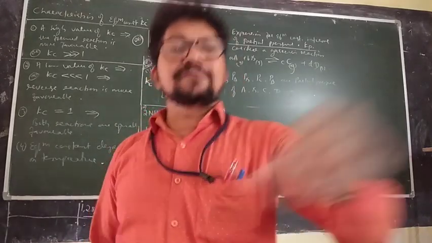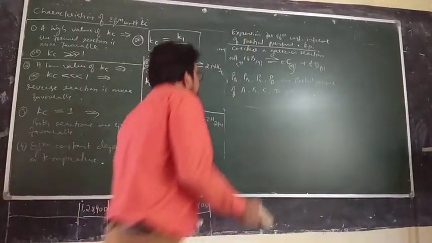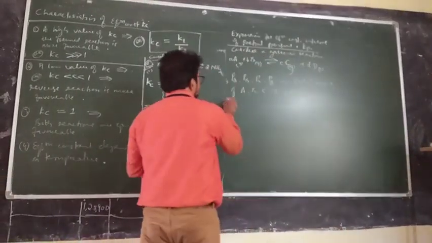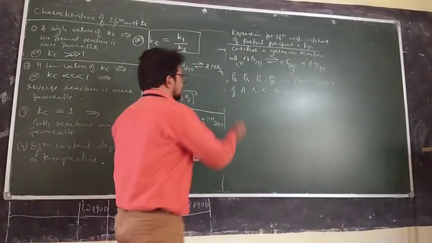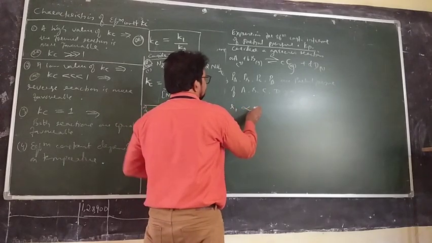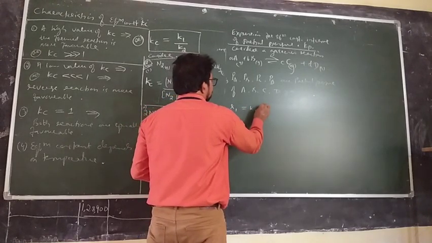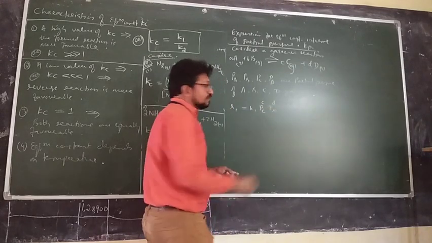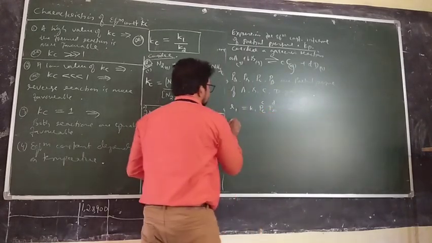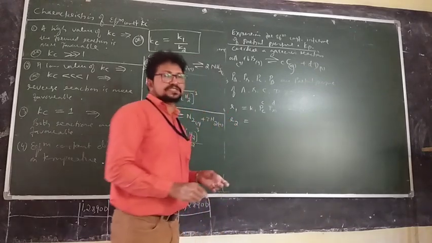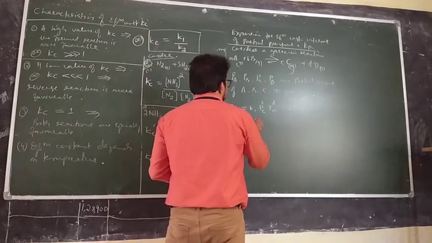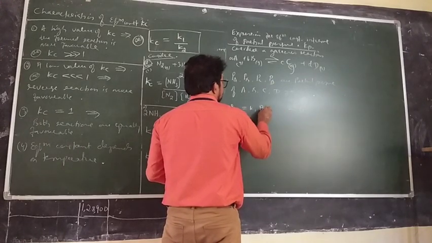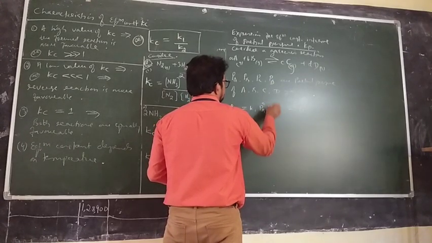By law of chemical equilibrium, rate of forward reaction R1 is equal to K1 into partial pressure of C to the power C, partial pressure of D to the power D. Equation 1. Sorry, this is R1: partial pressure of A to the power A, partial pressure of B to the power B.